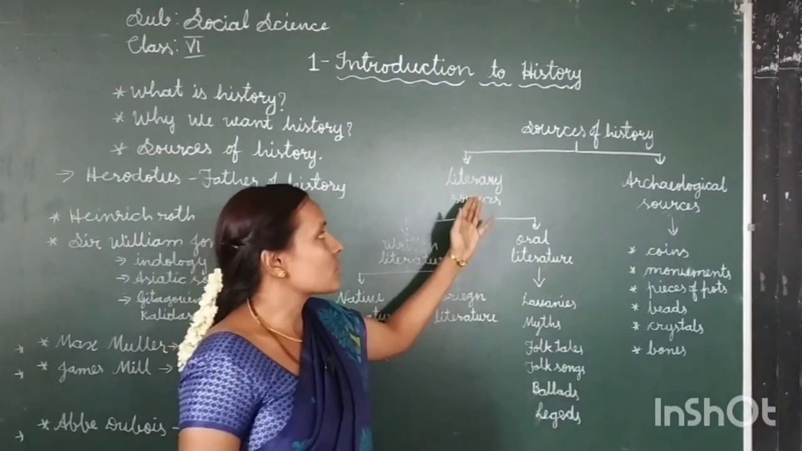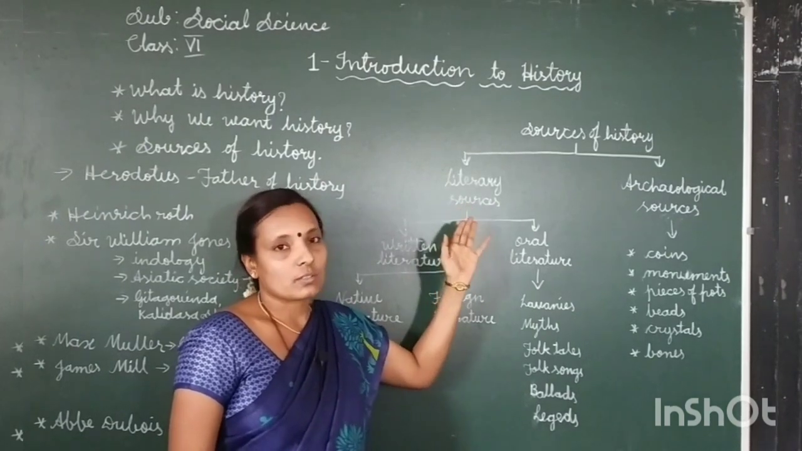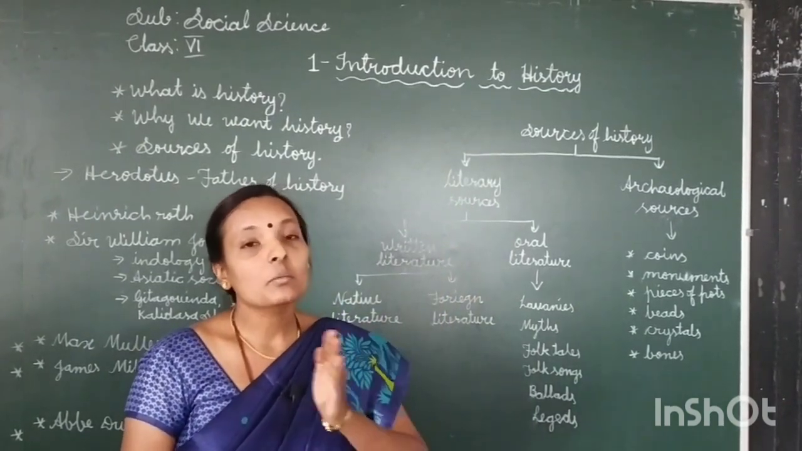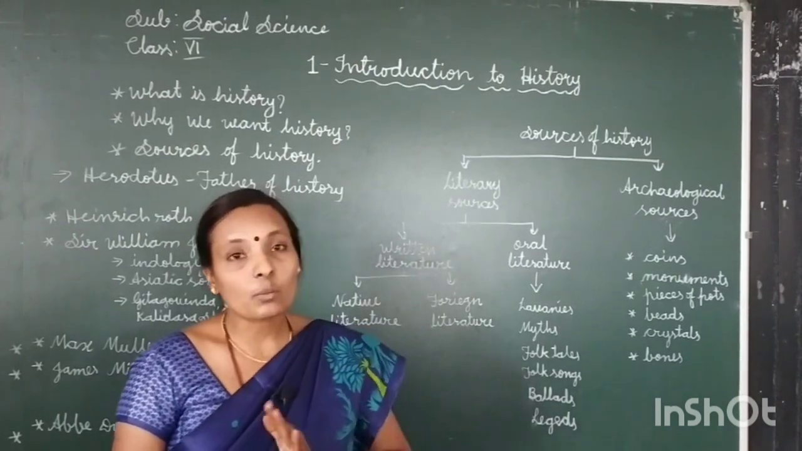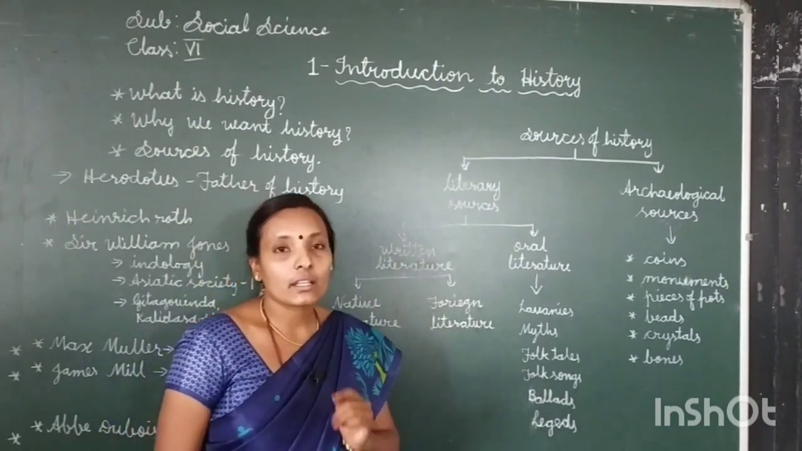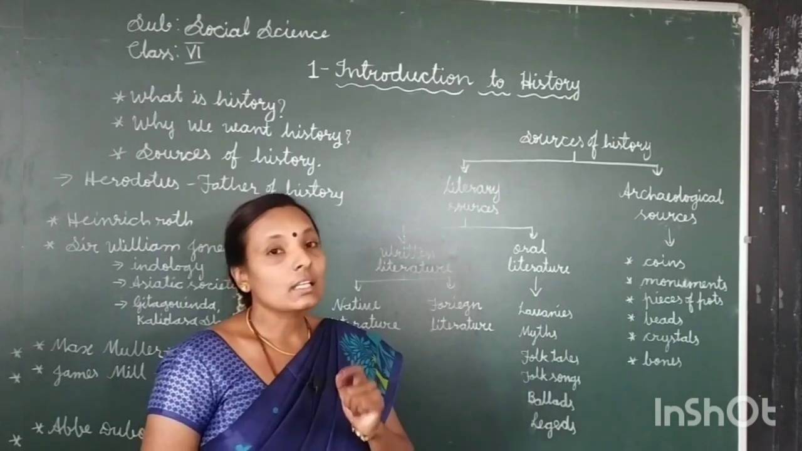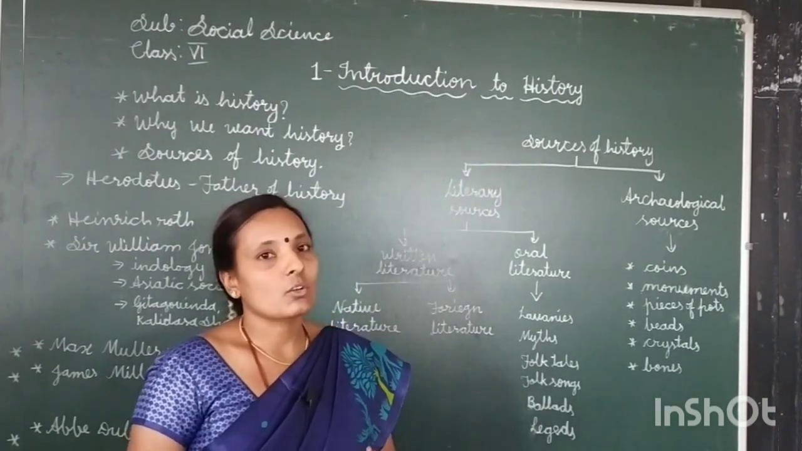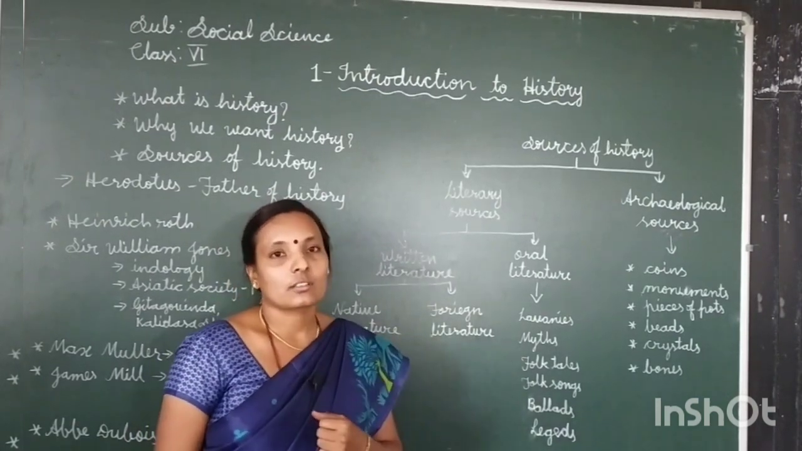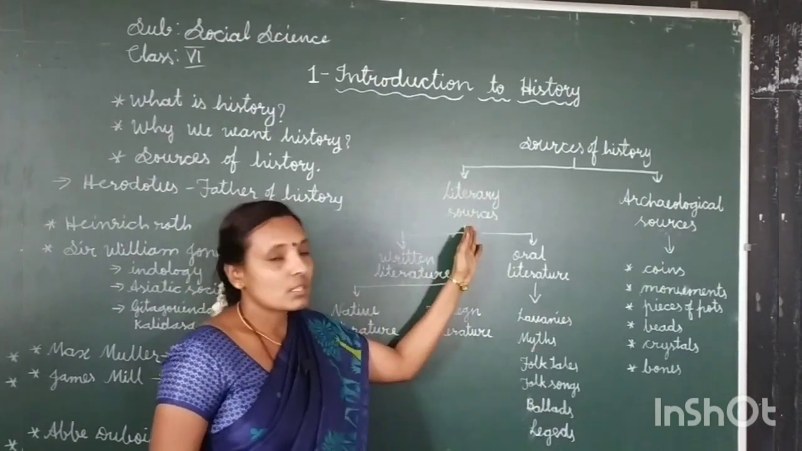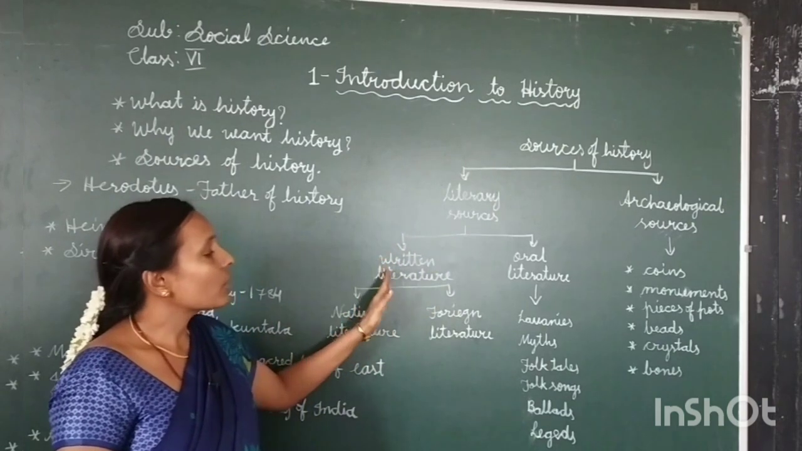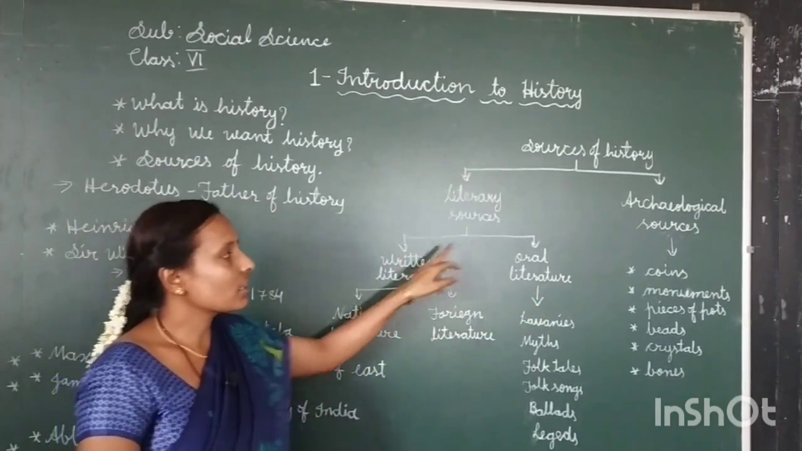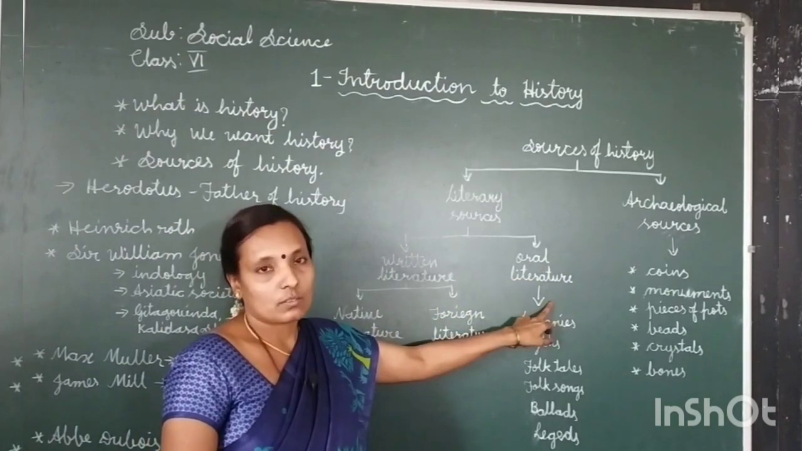Here, literary sources. Literature means written or orally conveyed messages or information. Once again, literature means orally or written conveyed information. Literary sources are classified into two groups: written literature and oral literature.